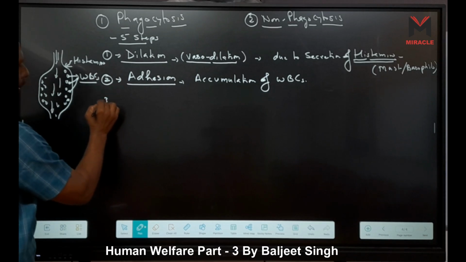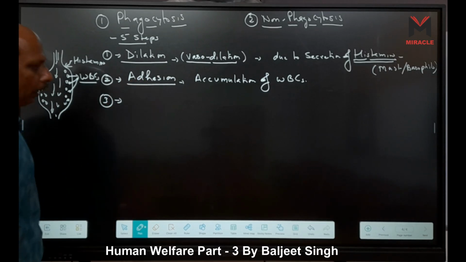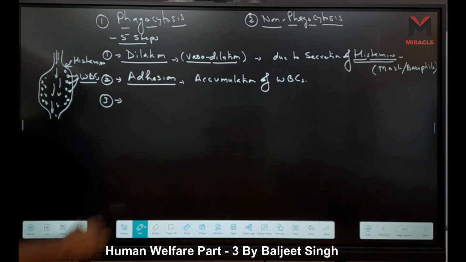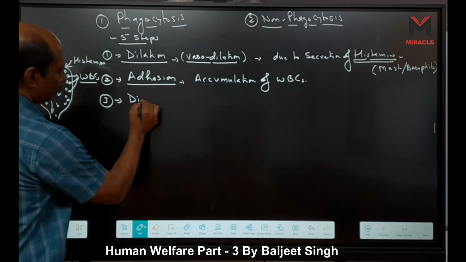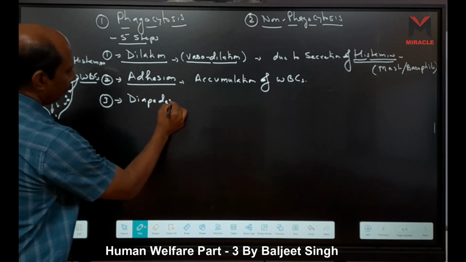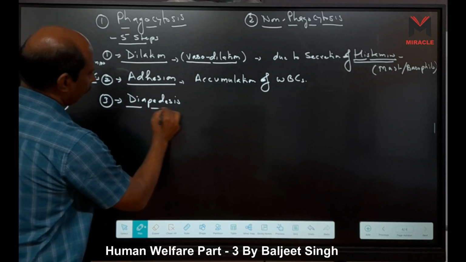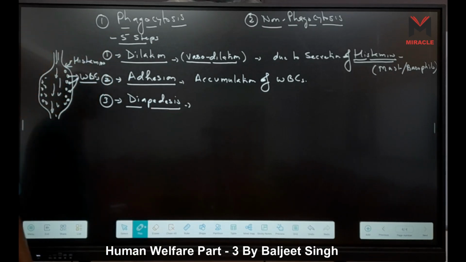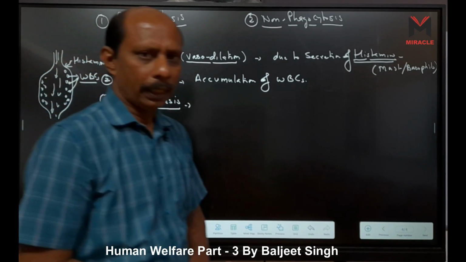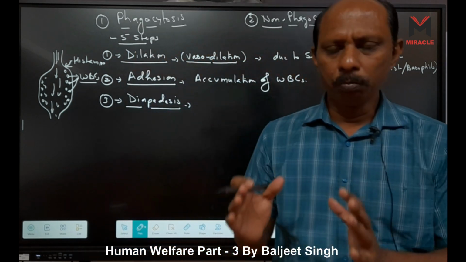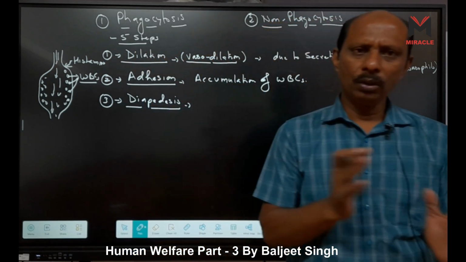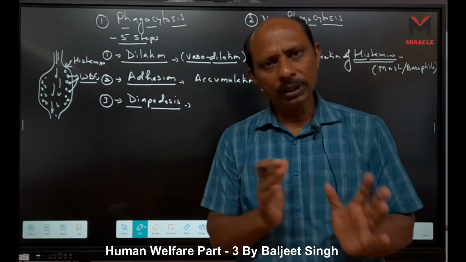Third is here diapedesis. Diapedesis is a process in which WBCs move from blood vessel to tissue, or blood vessel to ECM.